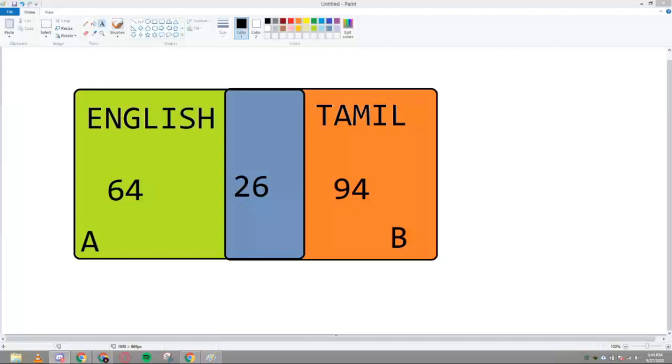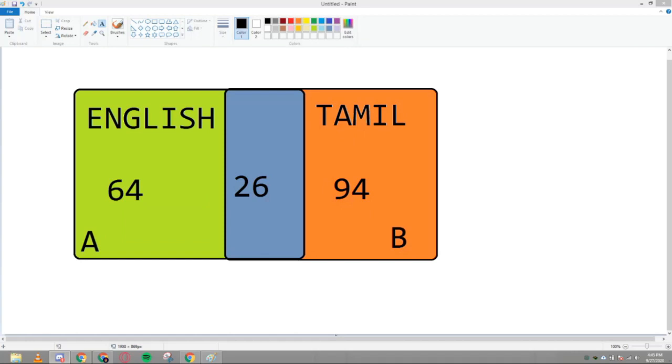We only want 94 minus 26 plus 64 minus 26, meaning only the A region, only English, plus only the B region, only Tamil. So 94 minus 26 gives 68, and 64 minus 26 gives 38. Please match with my answer, everybody. Is it correct or not? 38 and 68. If we add the only English part and only Tamil part, no intersection part, then 38 plus 68 is 106.